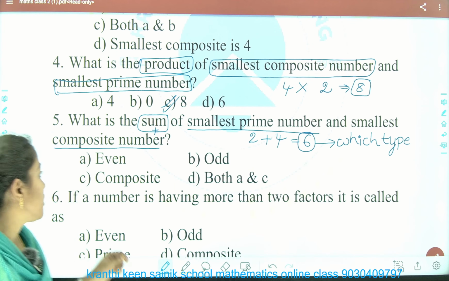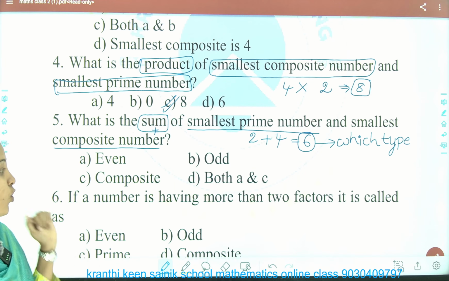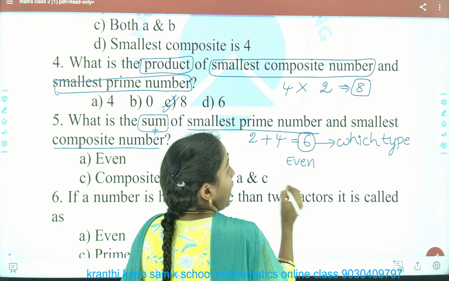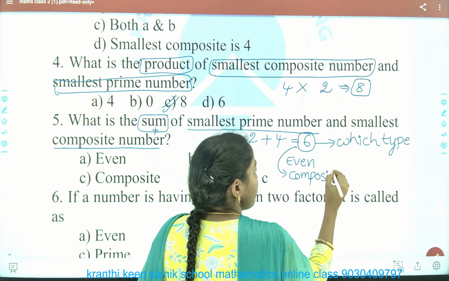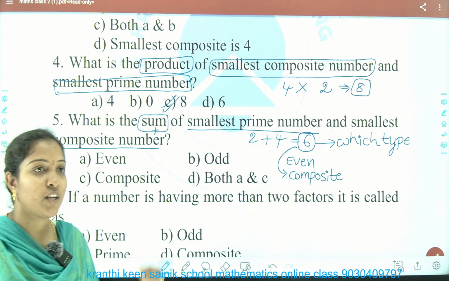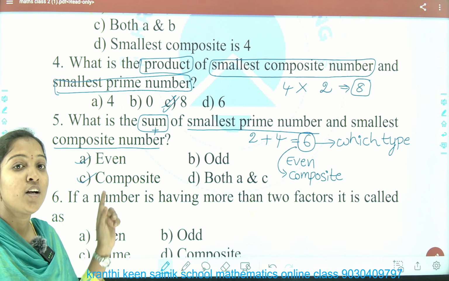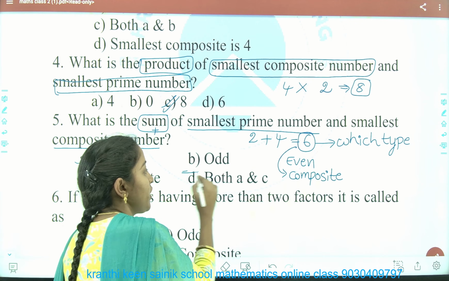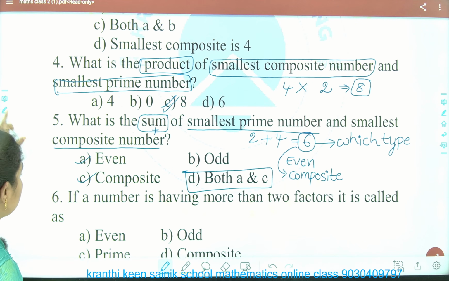Which type? Option A, 6 is even; B, composite; and option D, both A and C. So 6 is even first of all, and 6 is also composite, right? Because 6 has more than 2 factors. So 6 is even and also composite. You can't pick two options, right? So you have to go for the option which gives both as the answer. That is option D, both A and C. Okay. Next question.